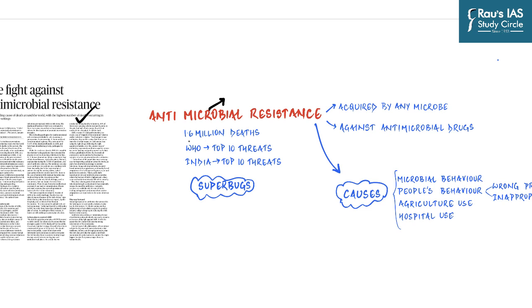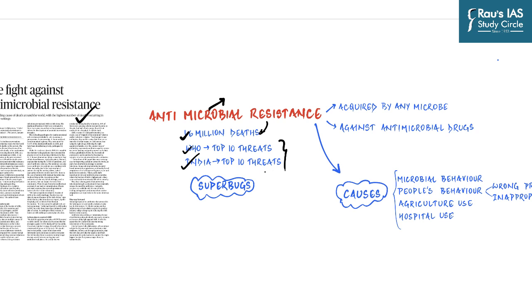According to the World Health Organization, it causes around 16 lakh, or 1.6 million, deaths every year. WHO and India's Ministry of Health and Family Welfare both have categorized antimicrobial resistance among the top 10 threats to medicine and science.